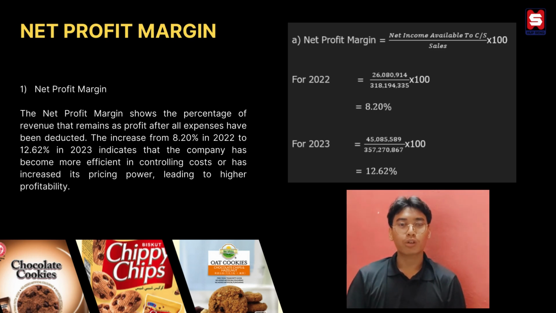Here is the way of calculation. First, identify net income available to common shareholders and divide by the sales, then multiply by 100 to get it in percentage form. That is the value for net profit margin. Net profit margin for 2022 is 8.20% and for 2023 is 12.62%.